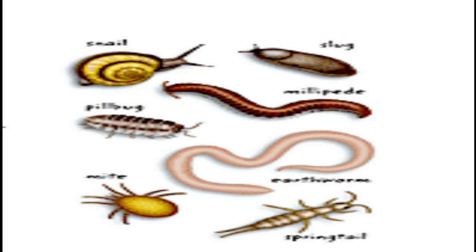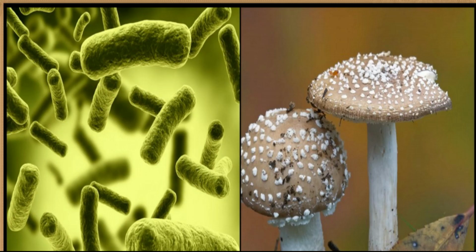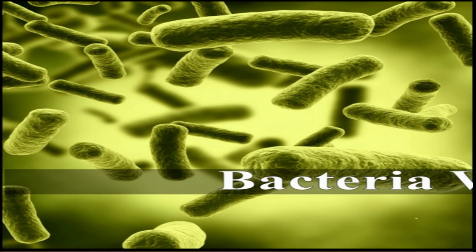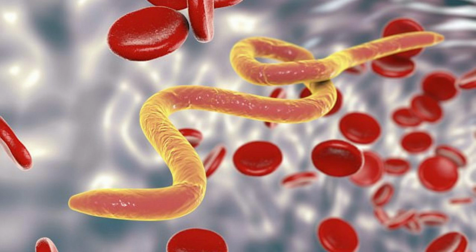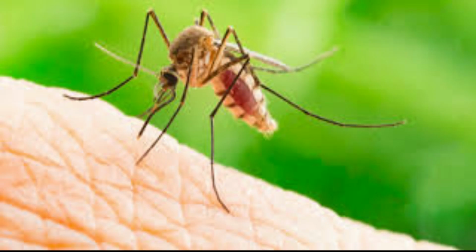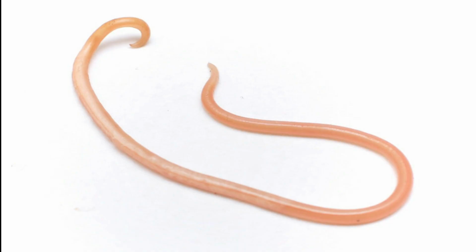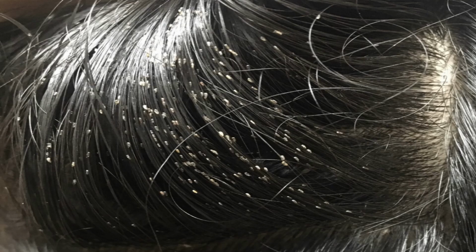Decomposers. Decomposers feed on the leftovers of the scavengers and make the soil fertile. For example, fungi, bacteria. Parasites. A parasite is an organism that lives in or on a host and takes all its nourishment. Sometimes it harms the host, sometimes the relationship is neutral. For example, mosquitoes, leeches, roundworms, hookworms, lice, and ticks.